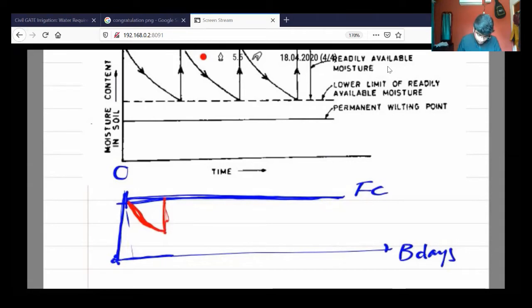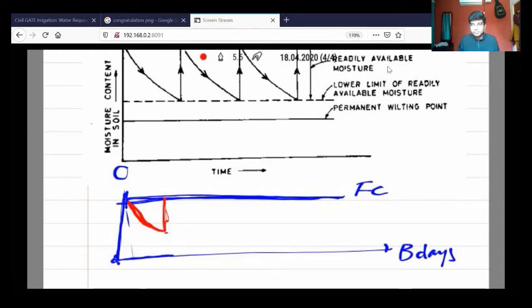So for the lowest point, we have to wait until the moisture available in the soil has been completely used by the plant. Once it is depleted completely, then we have to give the moisture. Then only it will be very good for the soil to maintain its fertility, as well as for the plant.